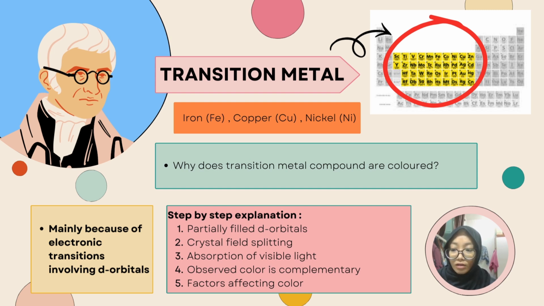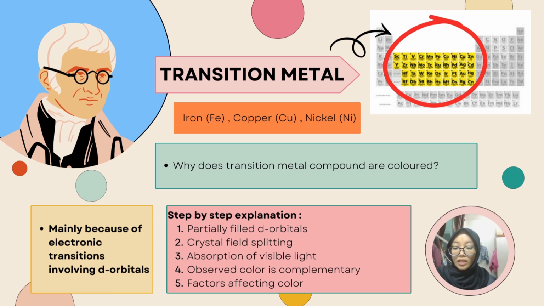The second one is crystal field splitting. When a transition metal ion forms a compound or complex, ligands surround the metal ion. Their electric fields cause the 5 d orbitals to split into two different energy levels. The next one is absorption of visible light. When visible light shines on the compound, electrons can absorb energy and move from a lower energy d orbital to a higher d orbital.